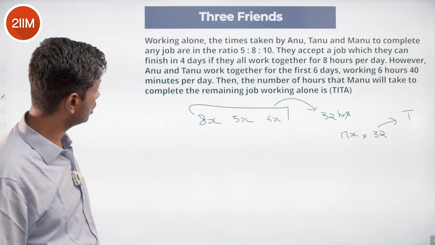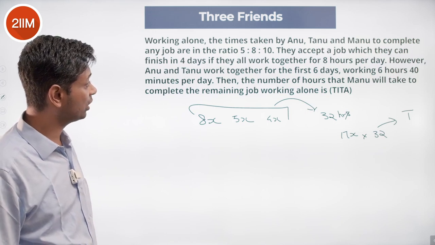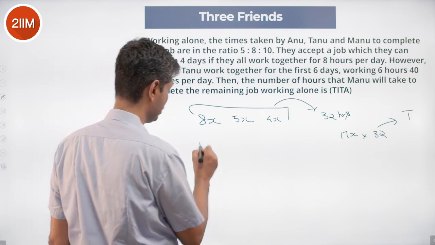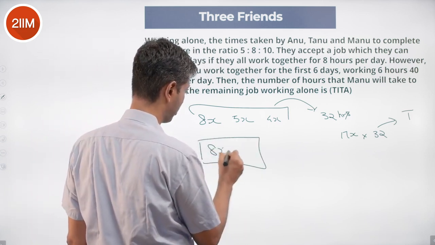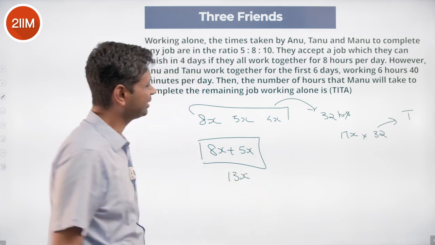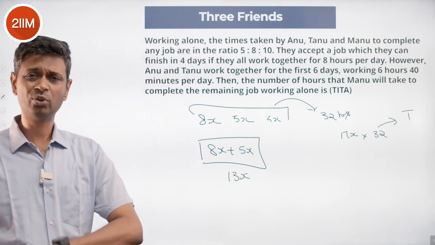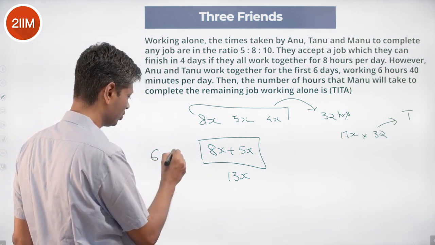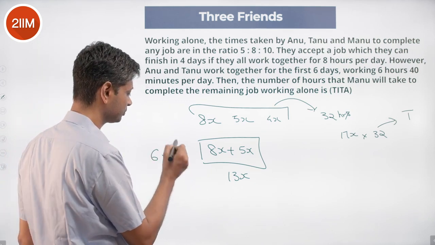However, Anu and Tanu work together for the first 6 days, working 6 hours 40 minutes per day. Anu and Tanu, these two only, that is 8x plus 5x, this is 13x. They work 6 hours and 40 minutes per day for 6 days, or number of hours is 6 into 6 2 by 3.